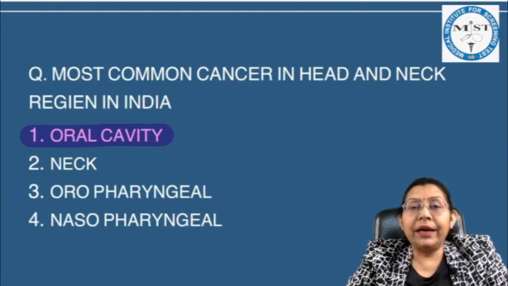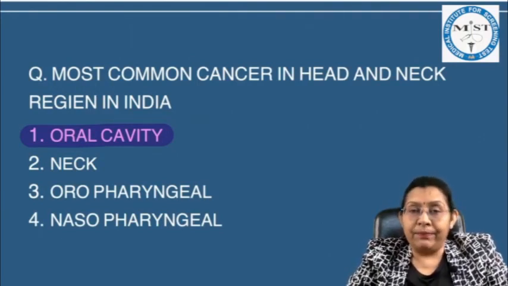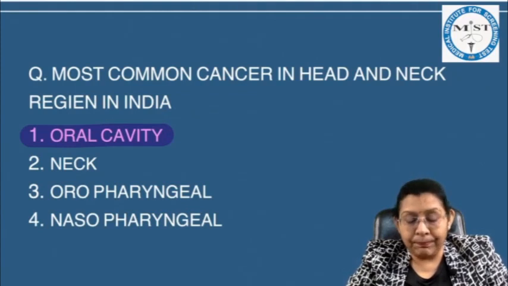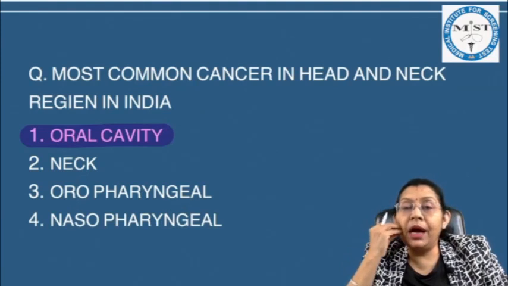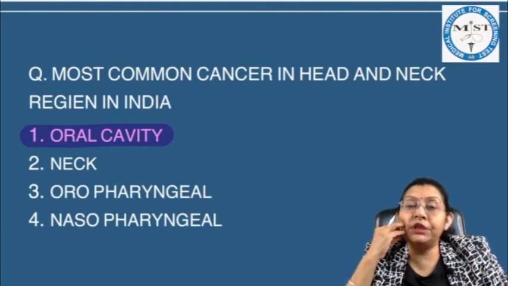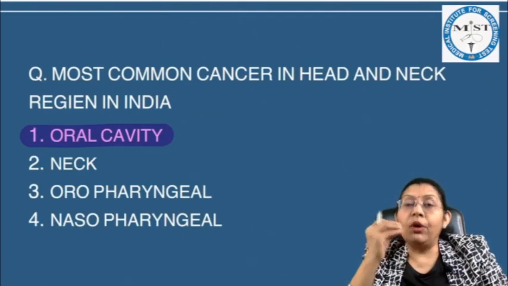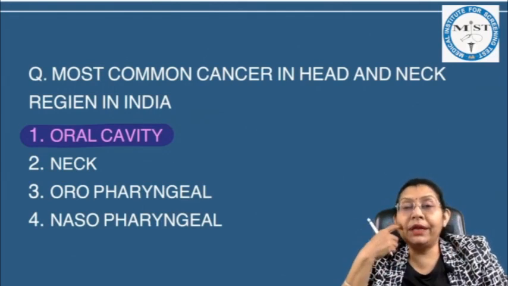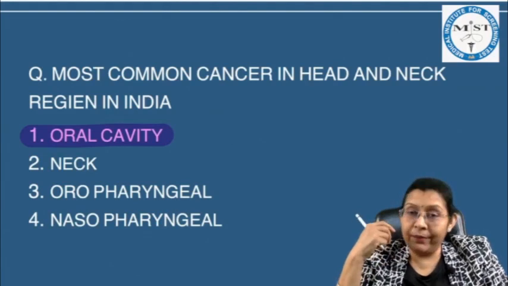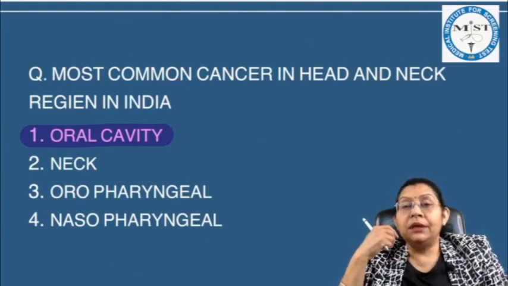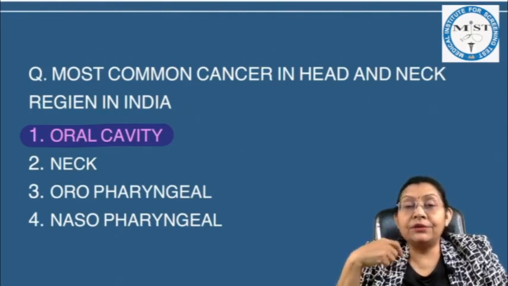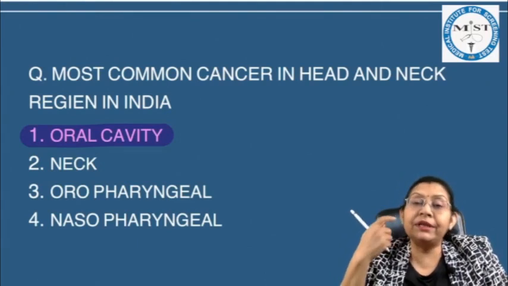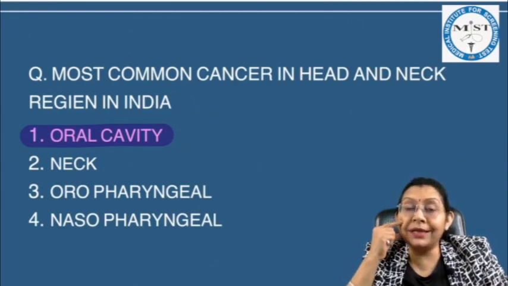Most common cancer in head and neck area in India is oral cancer. As we know that in India, the people are in a habit of eating the tobacco with all the katha chunas, and this material is under the cheek throughout the day, and they are so smart that they can even drink with this, they can eat, they can talk, they can sleep, everything they can do with the material in place. So it is causing the constant irritation leading to the cancer developing.